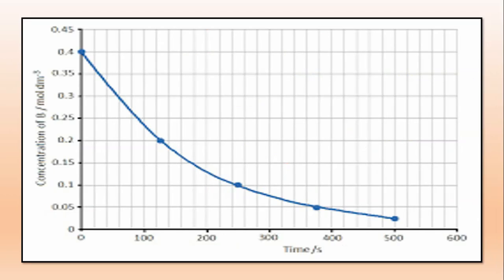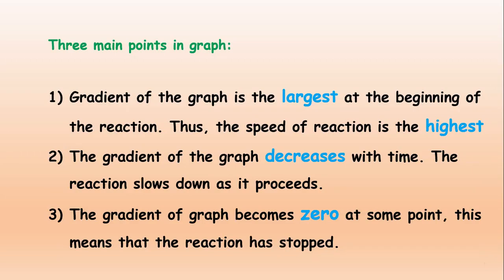Now we are discussing the graph. This is the graph obtained when we are focusing on point number 2, the amount of the reactant consumed or remaining. So in this way we get the graph opposite to condition A. Now similarly we will mention the 3 points. Number 1, the gradient of the graph is largest at the beginning of the reaction.